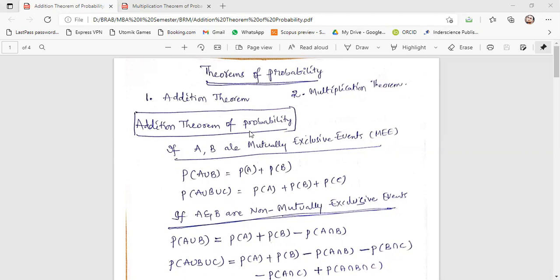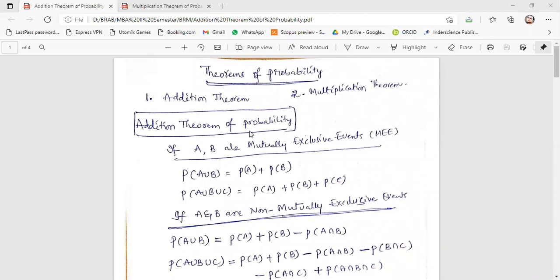More particularly, you should be aware of terms like mutually exclusive events, equally likely events, and collectively exhaustive events. So please be prepared, go through this material and revise it from time to time. Only then will you understand. We have discussed one problem regarding the addition theorem in the previous class.